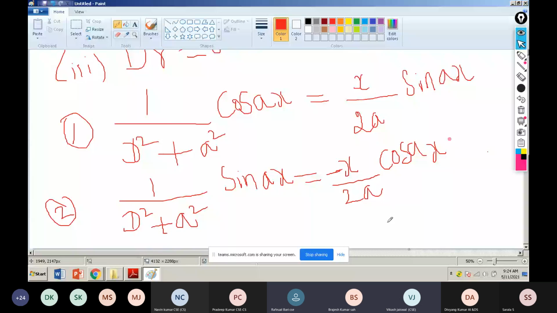Can we find this? It is a formula and then it is integrated. I tell you, we have to write x by 2 always commonly. I put the integration of cos ax. That time what will happen? Sin ax by a will come. So I write like that.